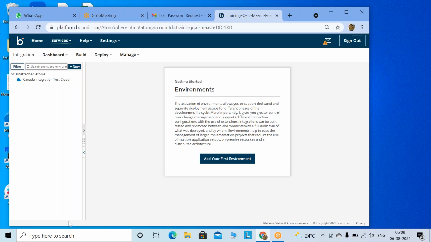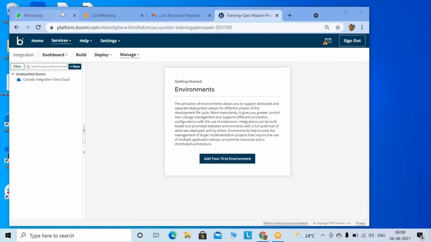Environment basically is an instance. The way we have different instances, for example in database we have a dev instance, QA instance, and the production instance. We can make it different, but since this tool is on the cloud, you will not get a separate instance. What you need to do is, once you create the account, in that you are going to segregate the environment or the instance.